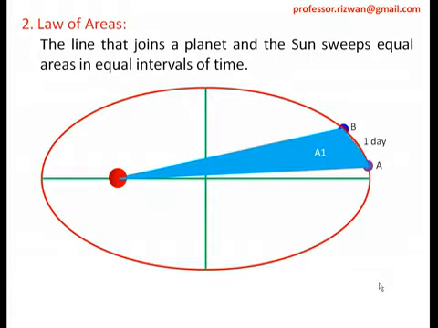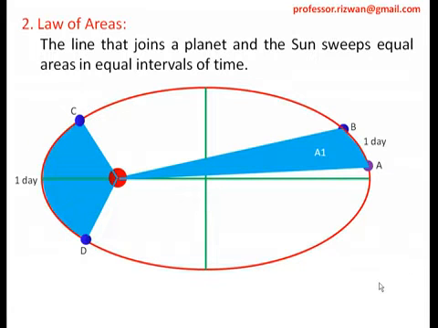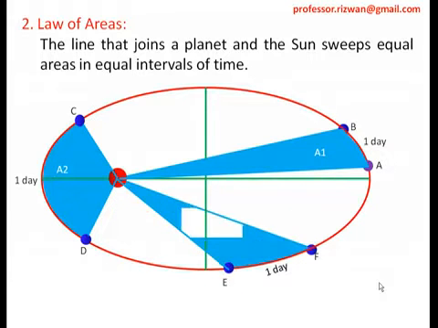This is the area covered by the planet when it is moving from A to B. Now consider another situation when the planet is at point C on the ellipse, and in exactly one day it moves to point D, and the area swept from C to D in one day is, for example, A2. And in another situation, the planet is on some other day at position E, and it moves from E to F in one day, and the area swept is A3. Now what this law of areas says is that A1 is equal to A2 is equal to A3. So what does it mean? That the area swept is equal in equal intervals of time.